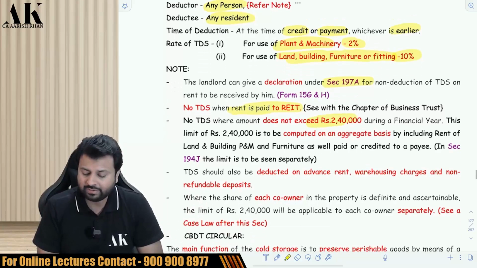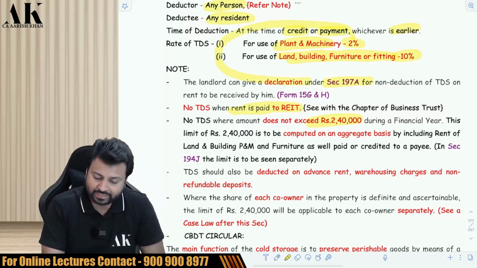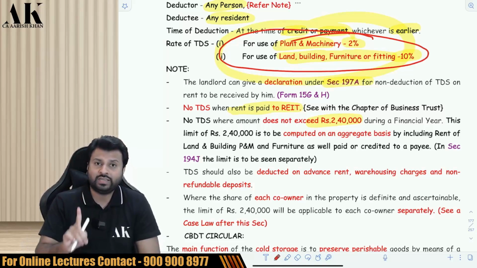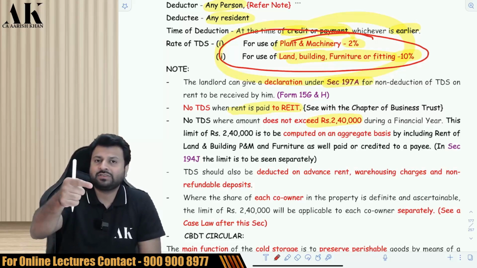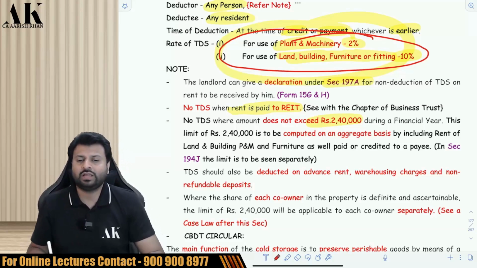Okay. Now, there is a limit of 2,40,000 rupees over here, but this is an aggregate limit of all of them taken together. When I say aggregate, it means plant, machinery, furniture, building, land, everything taken together is 2,40,000 rupees. Be very careful. The limit should not be taken separately. Suppose I take on rent plant and machinery from you, and I also take land and building from you, then I have to take the aggregate of both and check whether 2,40,000 is crossed or not.